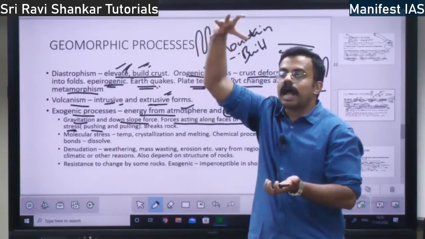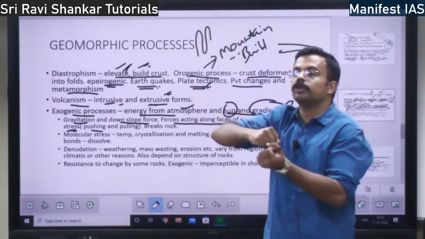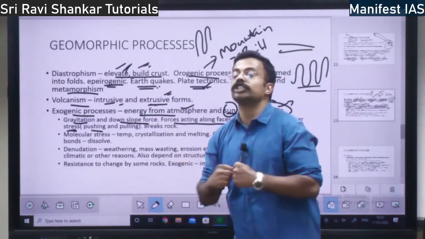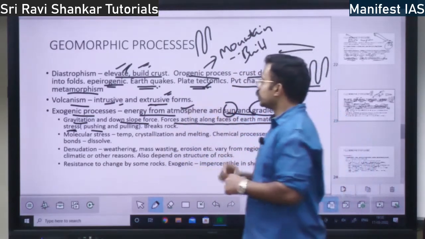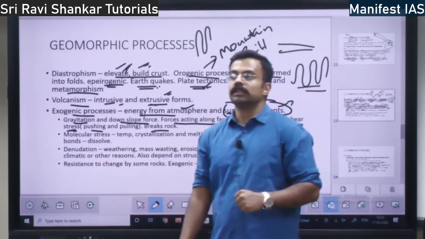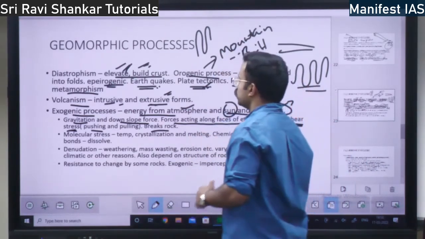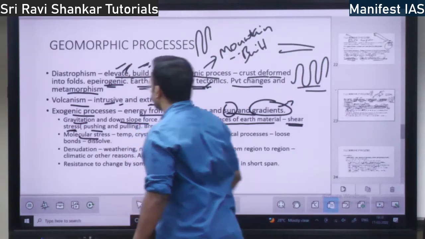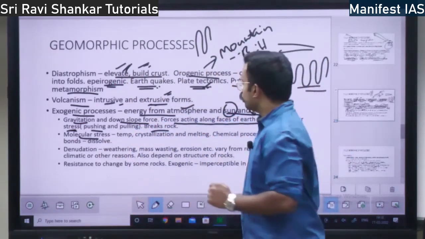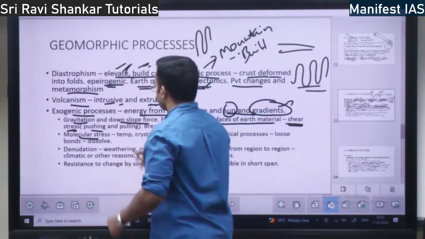If the forces lead to shear and stress, or pull and push, it will lead to shear stressing. That is an exogenic process. It will break the rock. That is one form of exogenic process. Then you have molecular stress, stress in the molecules of the rock. Why?